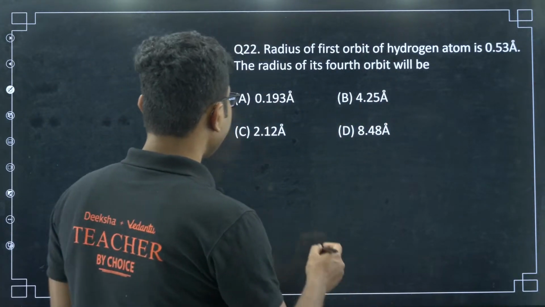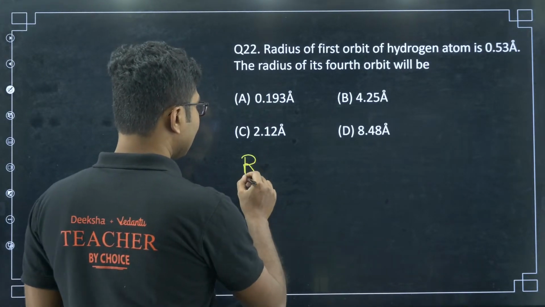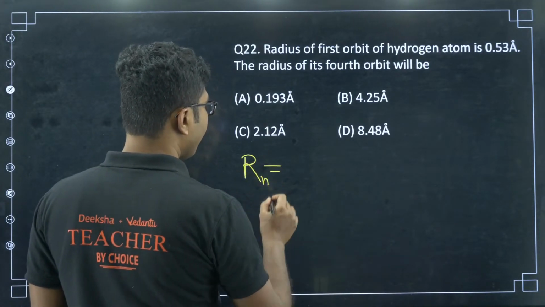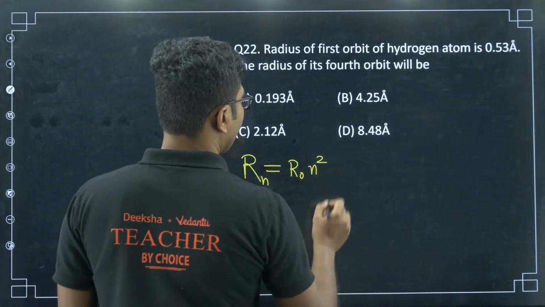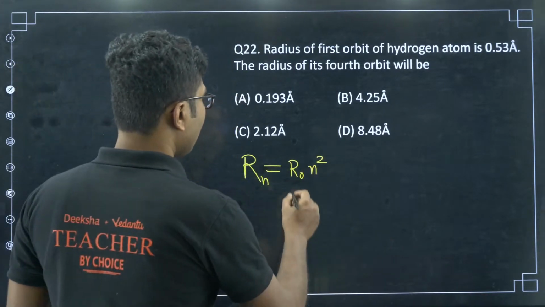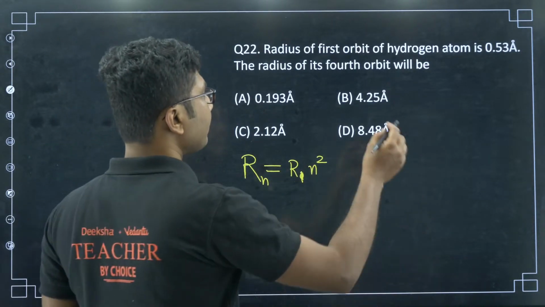We know that the radius of the nth orbit is r0 n square, where r0 or r1 is the Bohr orbit, that is the first orbit.